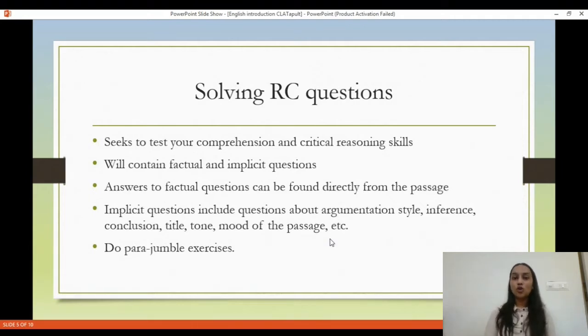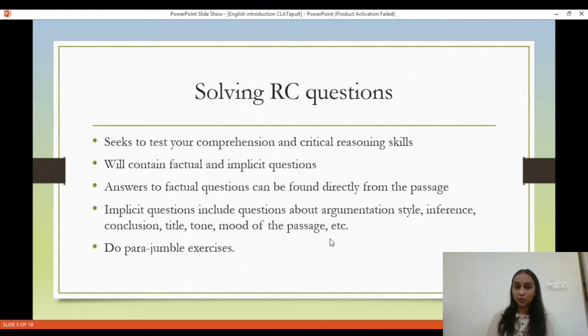Alright, now let's get down to solving the RC questions. What the RC section seeks to do is to test your comprehension and critical reasoning ability. So the section will contain both factual and implicit questions. Answers to factual questions are found directly from the passage. These are questions of what, when, where, who. Such direct questions.